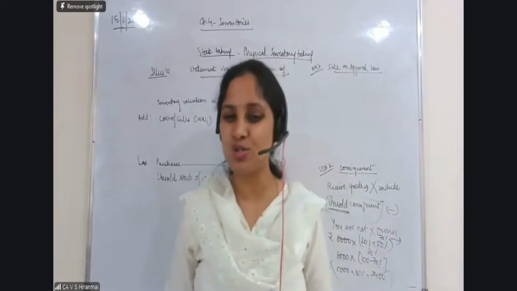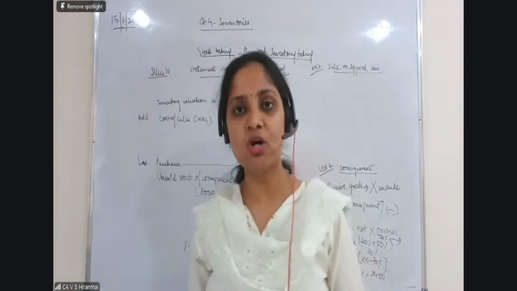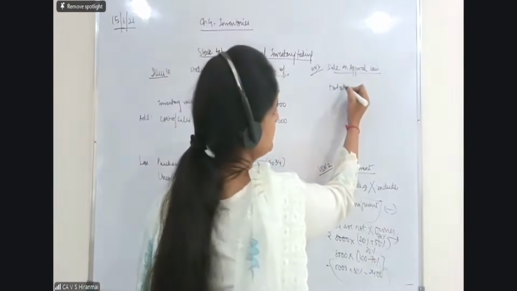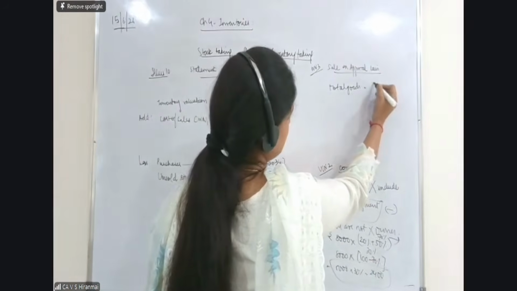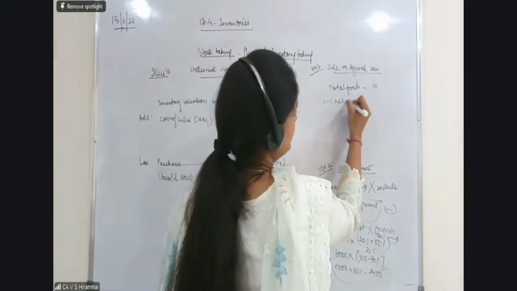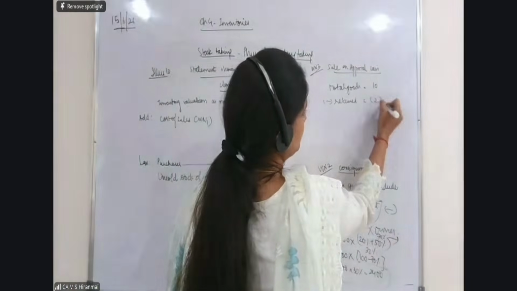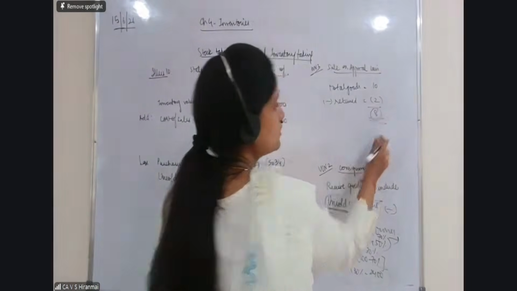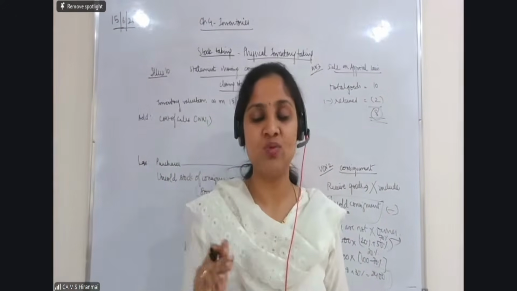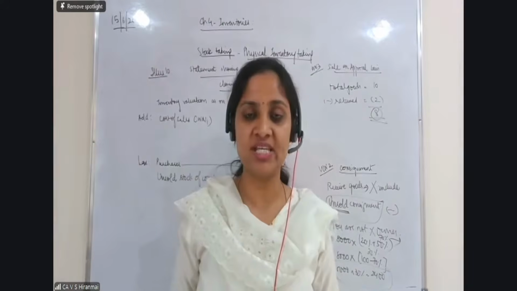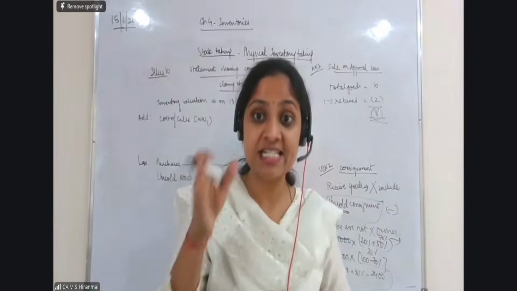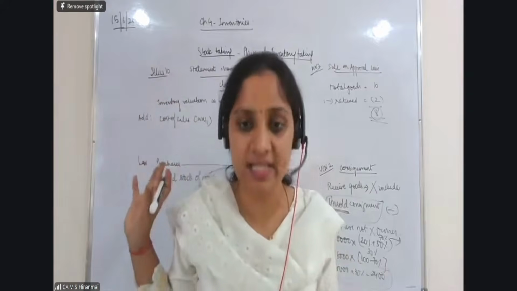What should I do for this, madam? Simple logic, please remember. Out of the total goods sent to them, let us say 10 goods are sent. In that they have returned, let us say, 2 goods. So the remaining 8 goods are still with them. But about these 8 goods, they have not given confirmation whether they are going to purchase or reject. So these 8 are still on approval basis, with the customer.